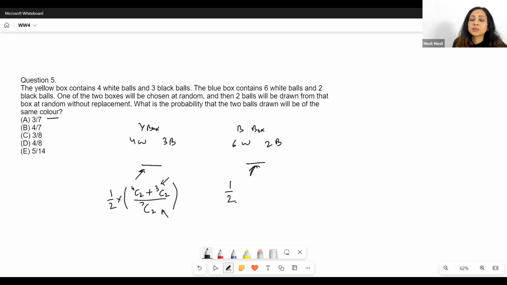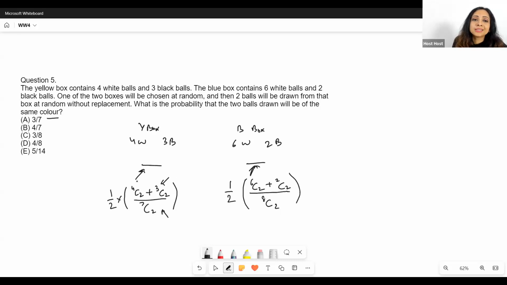Okay. Now, say I picked up the blue box. The probability of that was half because I could have picked either, right? Now, if I have to pick two balls of the same color out of the blue box, in how many ways can I do that? Again, 6C2, I can pick up 2 white balls, plus 2C2 because I can pick out 2 black balls as well. Again, I'm going to add these, divided by the total, which is 8C2, right?